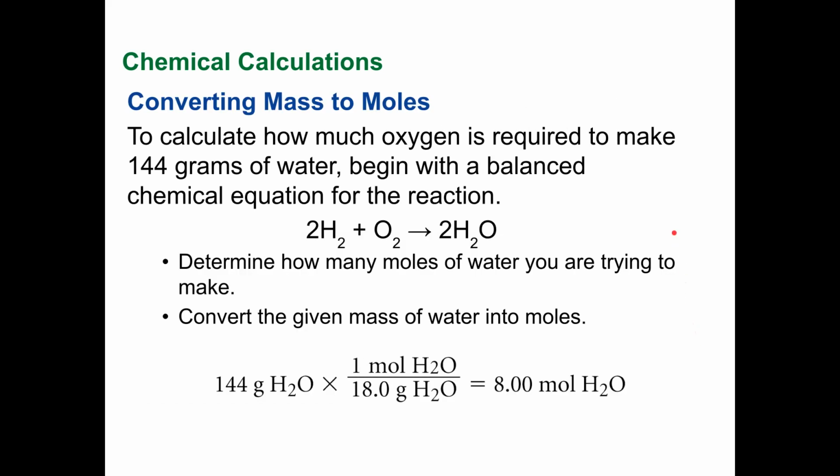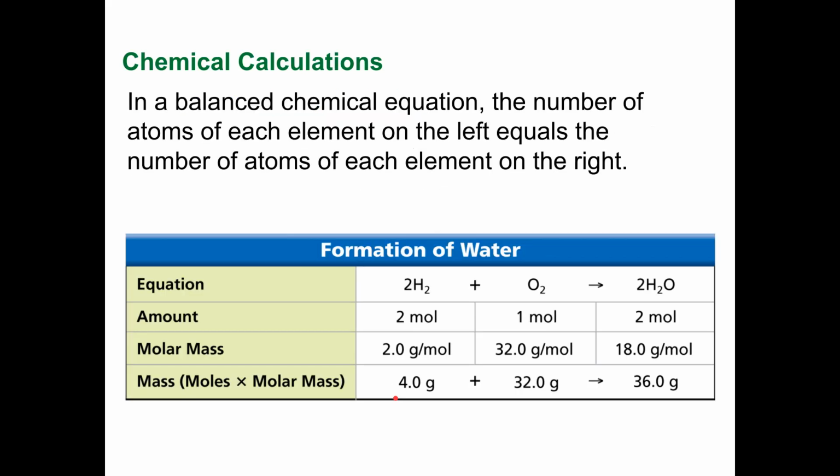So if I crank through the math to calculate how much oxygen is required to make 144 grams of water, we start with this balanced equation, and then I determine that I want 144 grams of water. Well, the ratio, 1 mole of water weighs 18 grams. I forgot to do this.